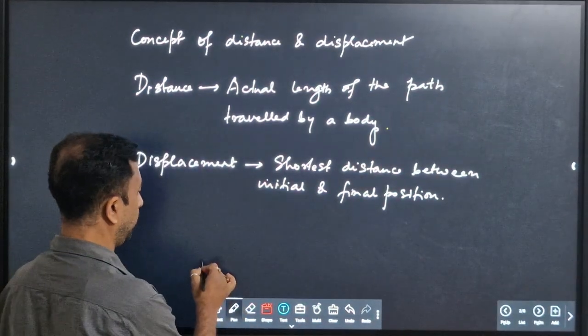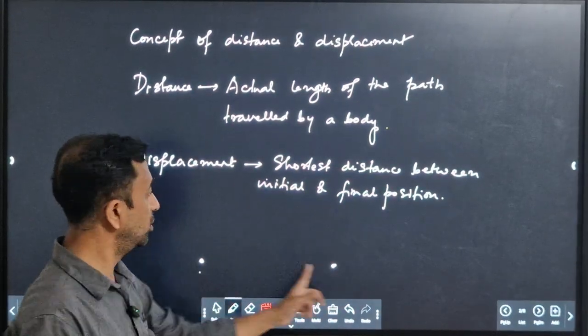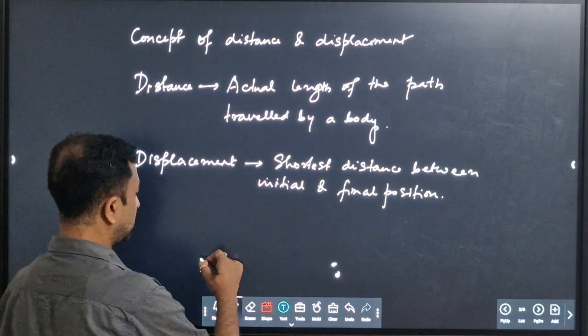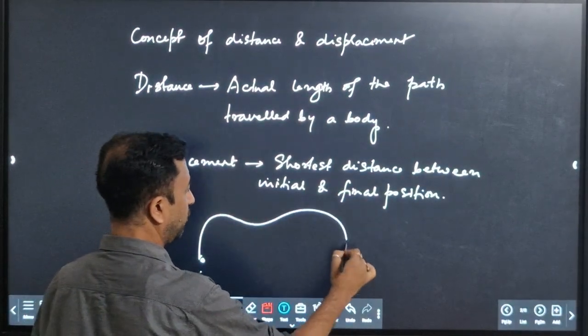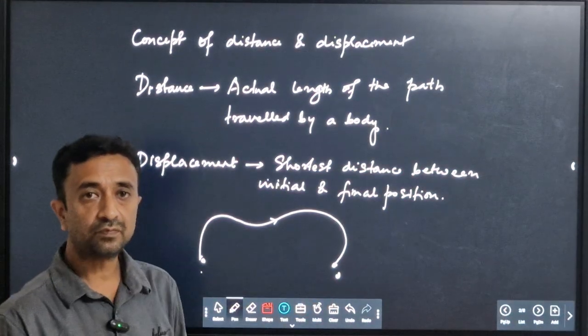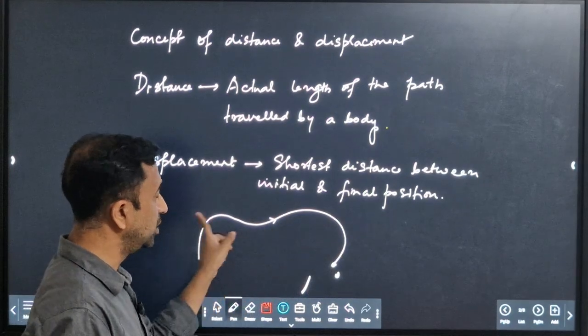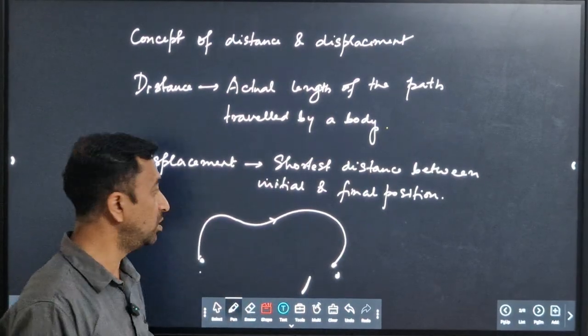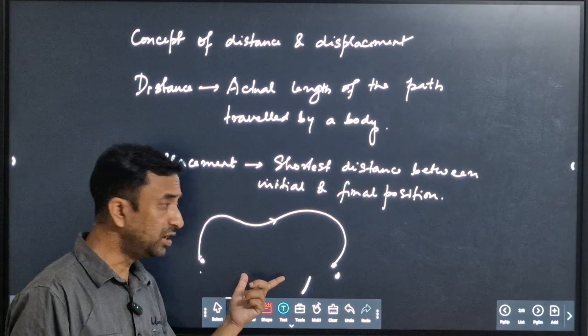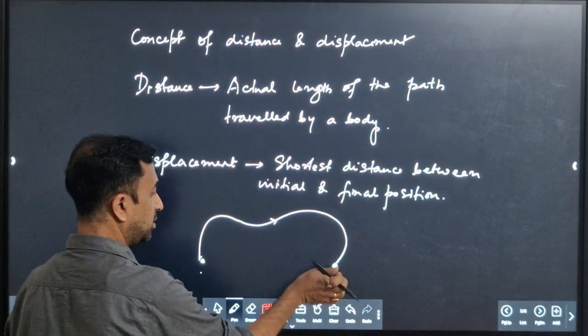Suppose we consider two points here, and a particle is moving from this point to this one. Let us consider that a particle has moved along this path from this point to this point. Clear? So this actual length through which the body has traveled, that is called distance. And what is displacement?